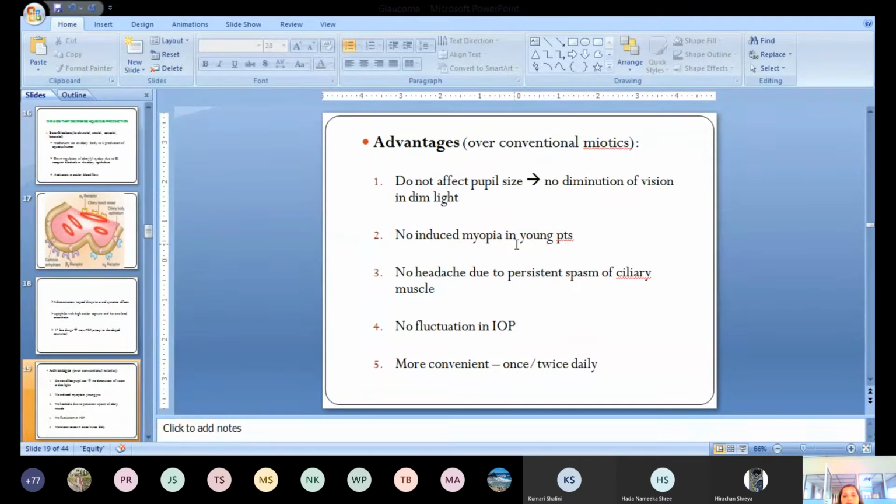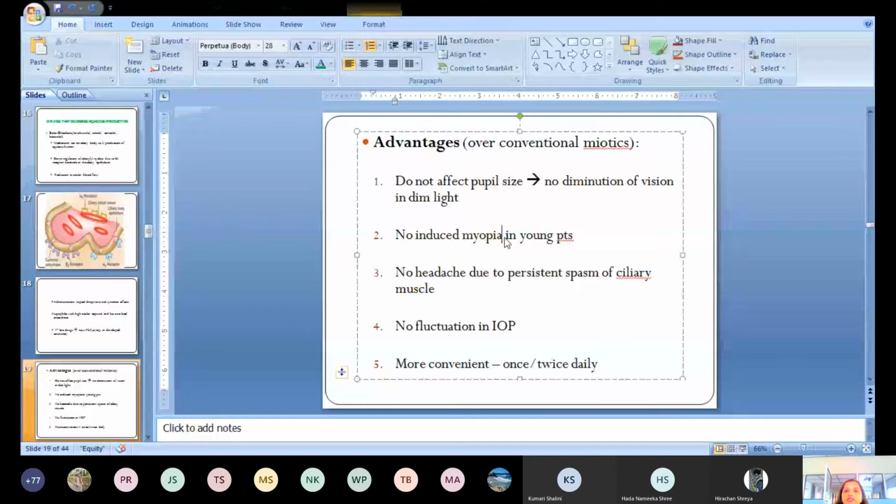No induced myopia in young patients. Myopia means short sightedness, that means the person can see objects near, but when the person sees objects far away, there may be blurring of vision. So it does not produce any myopia in young patients. It also doesn't have effects like headache.